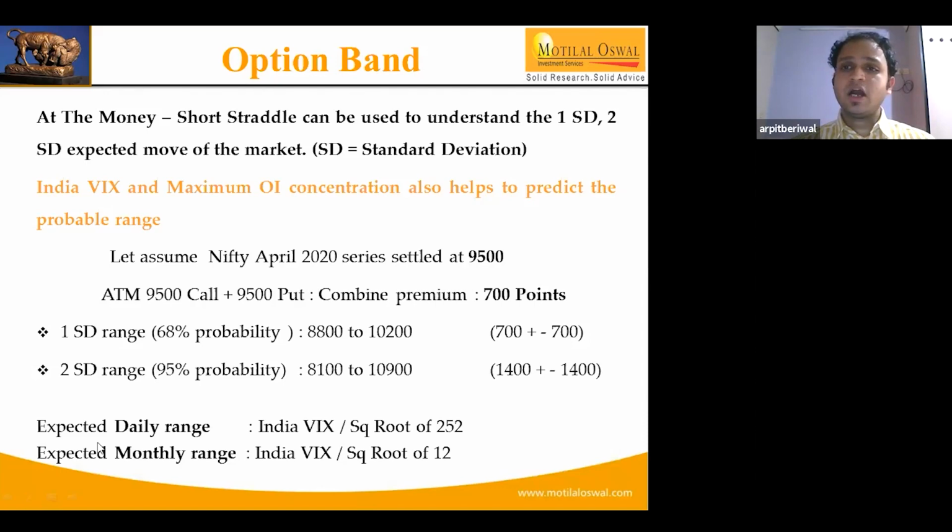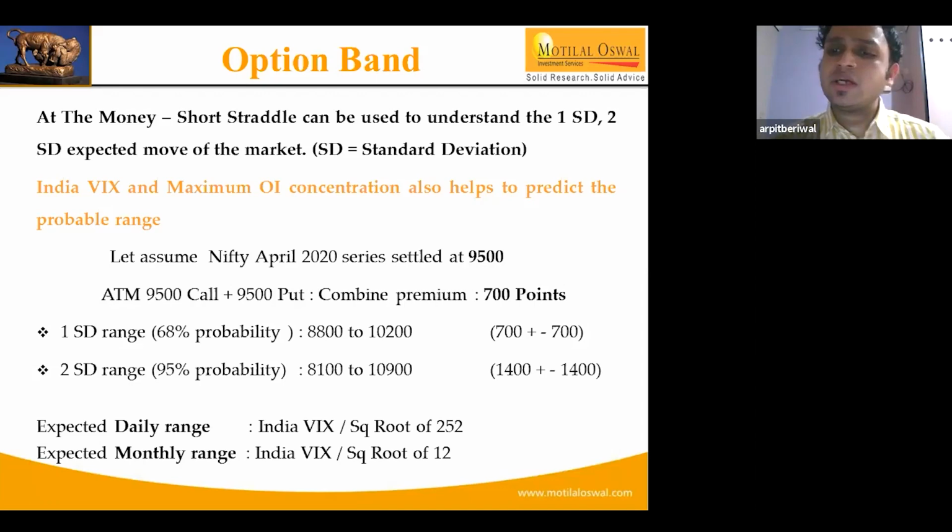However, looking at the current situation, VIX has cooled off from high levels. So definitely the premium that they would be charging would be low as compared to what was charged in the month of March. I have a question over here. Last expiry premium was 600 off call.